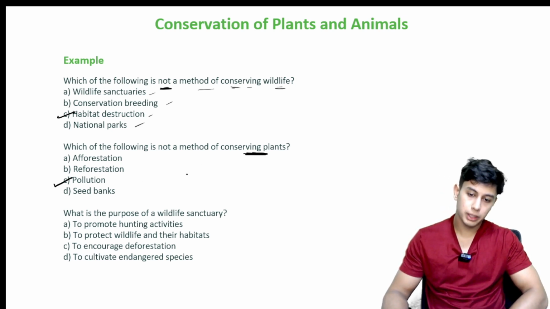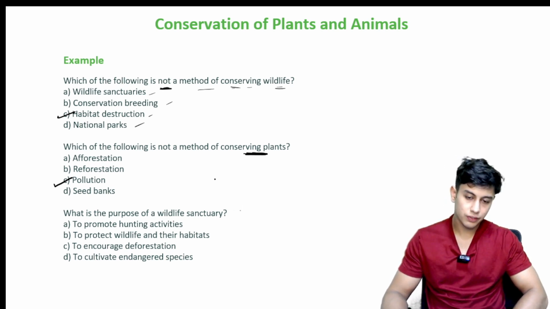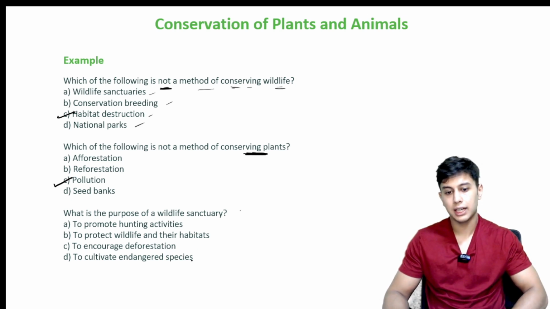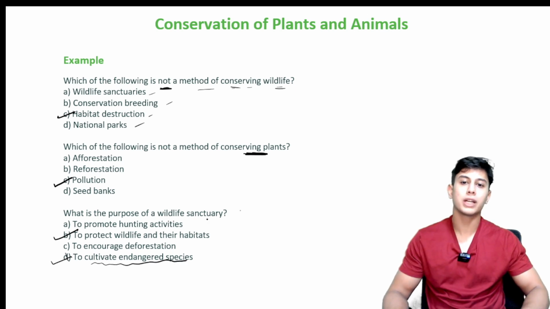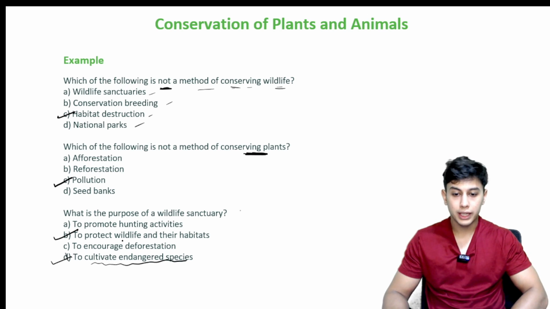What is the purpose of a wildlife sanctuary? The purpose of a wildlife sanctuary is to promote hunting activities, to promote wildlife and their habitats, to encourage deforestation, to cultivate endangered species. Okay, to cultivate endangered species. Alright, no, to protect wildlife and their habitats. What is cultivate endangered species? Means promoting endangerment. Alright, I want to protect the wildlife and their habitats.